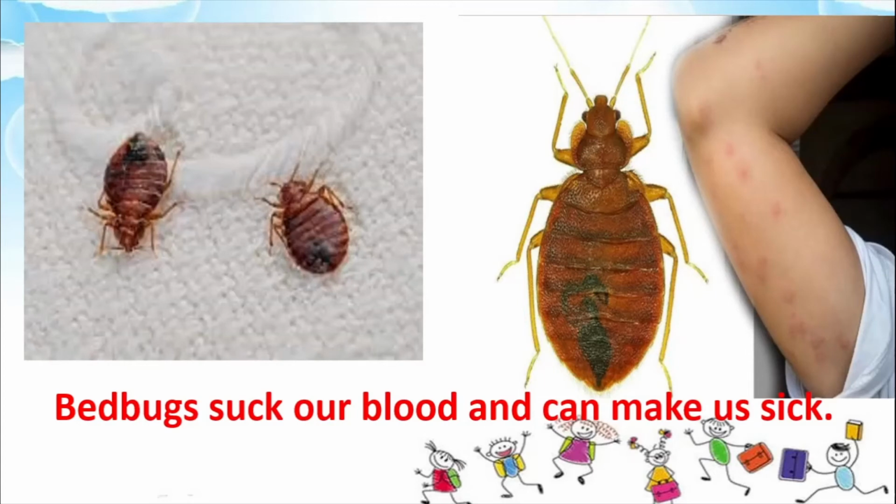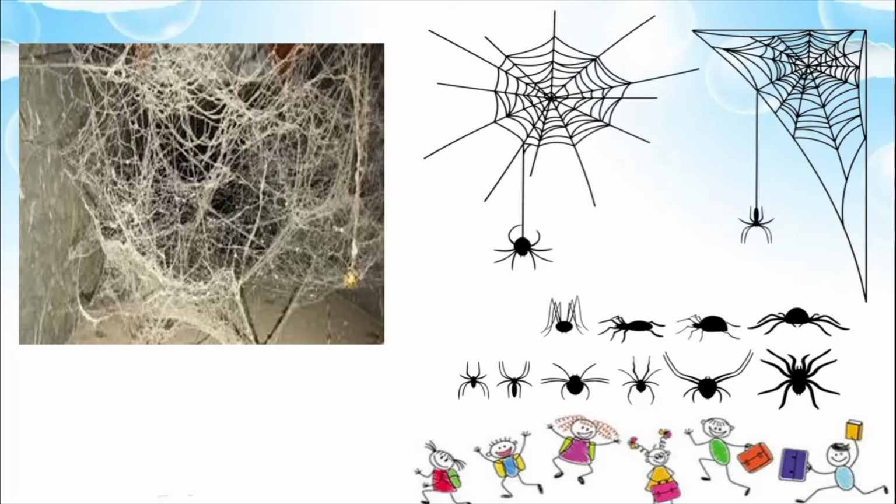Then we have another kind of animal called spiders. See, these are the spiders who spin these kinds of webs in our house, and we call them cobwebs. We do not like these cobwebs also. You must have seen your mummy taking a long broom and cleaning the rooms. Okay, what does she do? She removes all these cobwebs, because your house is supposed to be dirty if it has got cobwebs. And all this is done by spiders.